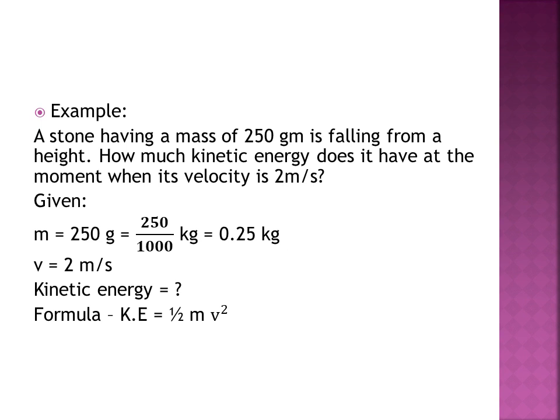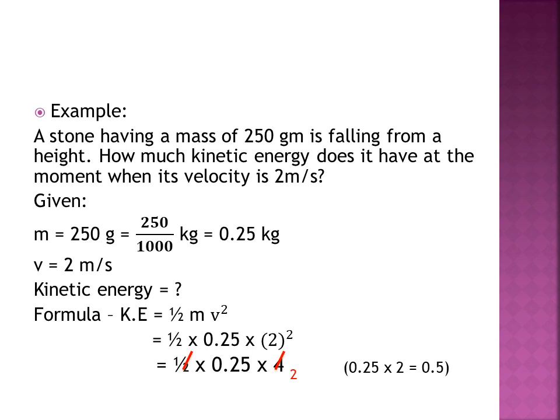Now we will put all the given values here: half multiplied by 0.25 multiplied by 2 square. 2 square is 4. Now we will see what can be cancelled. 2 ones are 2, 2 twos are 4. So what is left? 0.25 multiplied by 2, which is 0.5. So our kinetic energy is 0.5 joule. You have to write the unit, otherwise you will lose the marks.